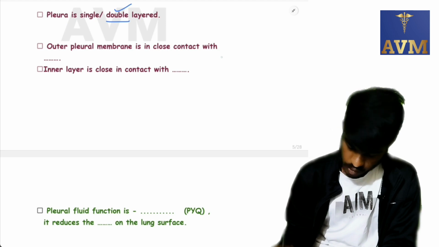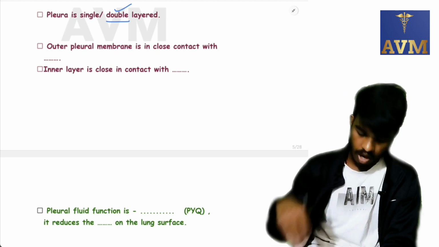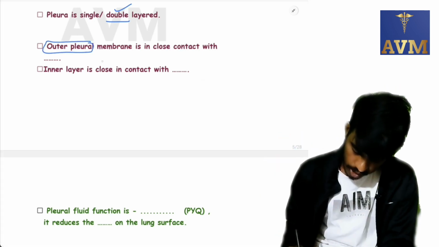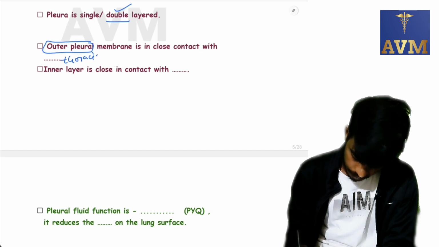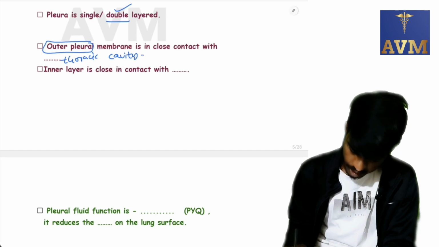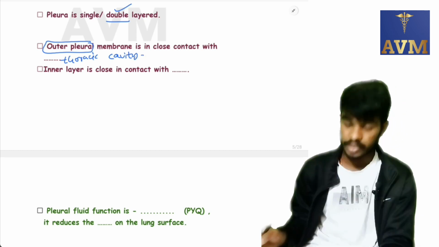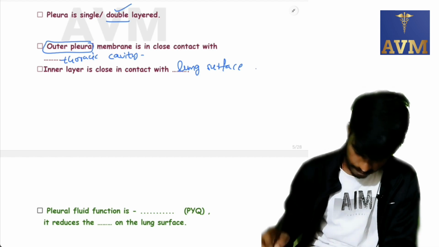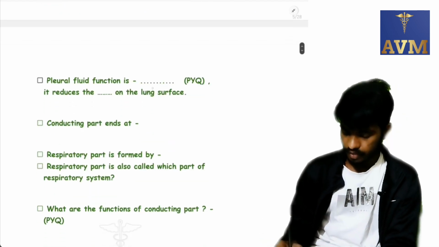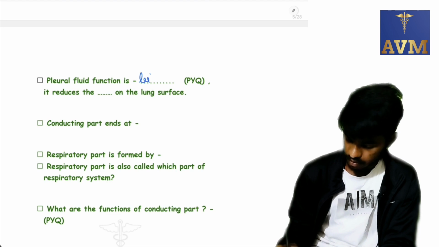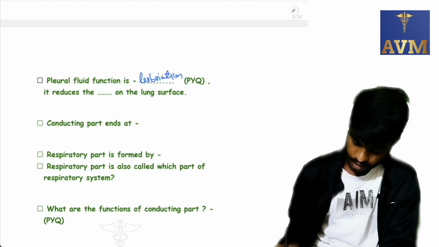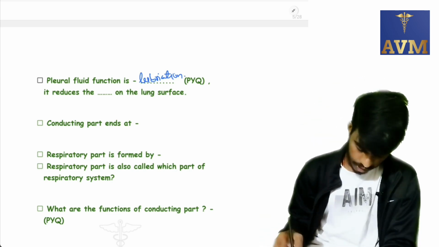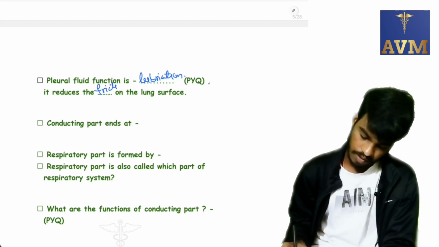The outer pleural membrane is in close contact with the thoracic cavity, and the inner layer is in close contact with the lung surface. Pleural fluid's function is lubrication. It reduces the friction on the lung surface.